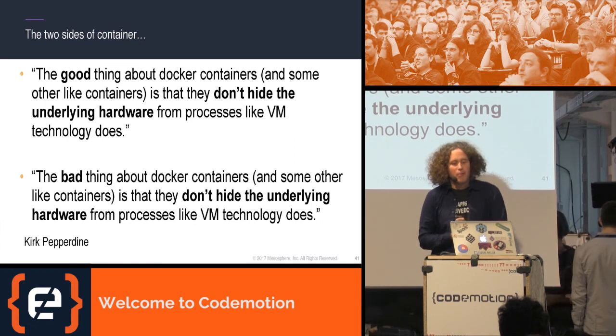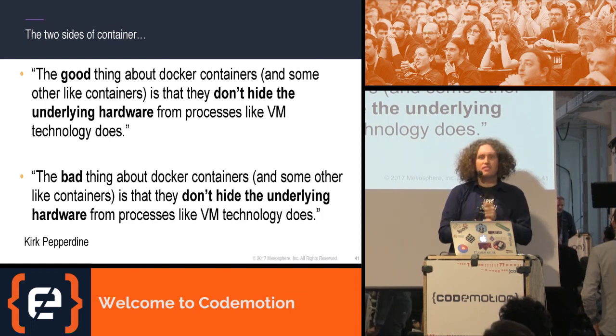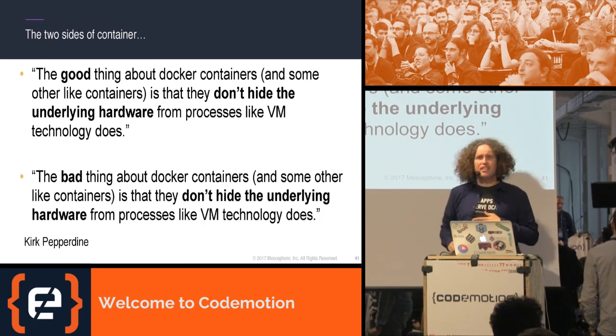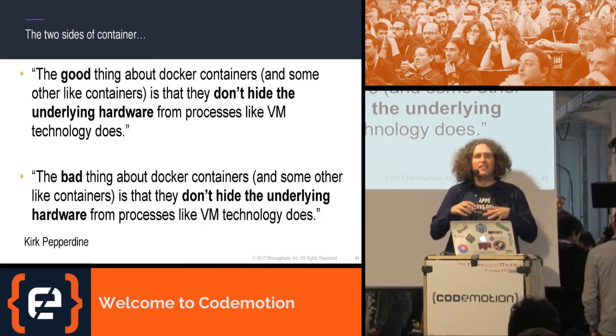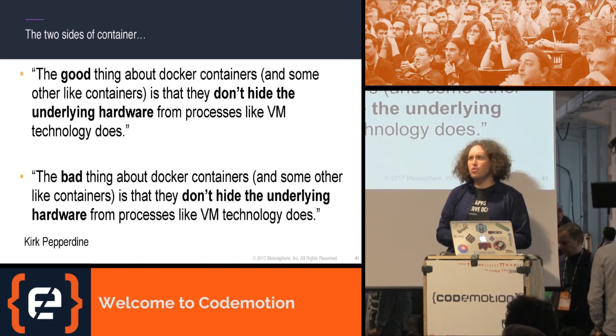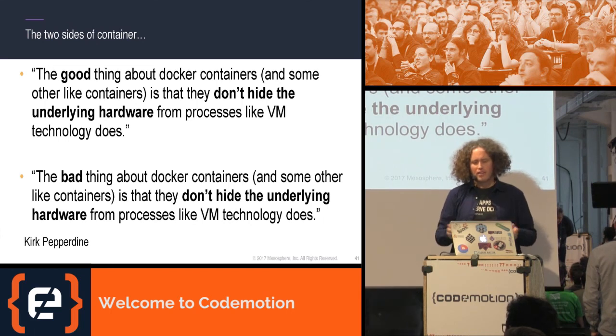So just to summarize, containers are actually really cool because they don't hide the underlying hardware from us. This makes us fast, this makes us efficient, because I don't have the overhead of running a VM in between. On the other hand, it's also a bad thing as it doesn't hide all those nitty-gritty details, because if I say you can only use 2 CPUs, this is not hidden from the container, from the process group. So it's bad for VM technologies because they are not aware of the cgroups actually isolating them and not the underlying host operating system isolating them.